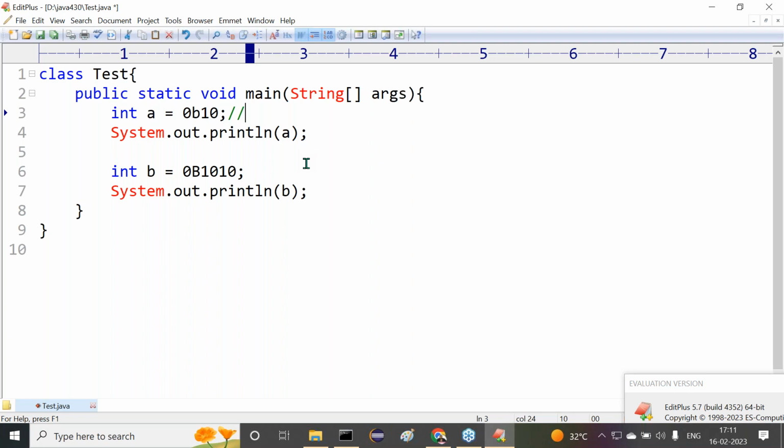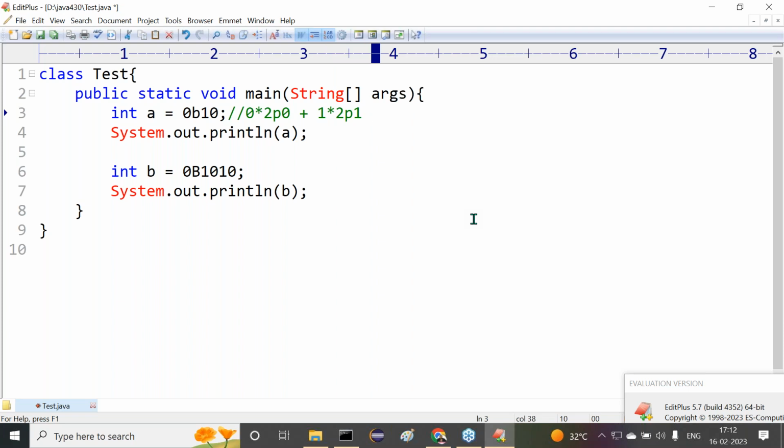But what is the equivalent decimal value for this binary number? I'll calculate it now. From right to left, take each and every digit, and each digit is multiplied with 2 to the power, in increasing order of power. Did you get my point or not? Now let me check it. First we take 0, 0 star 2 power 0. Plus next one, 1 star 2 power 1. Like this, if we have more digits, then we can add the same thing.